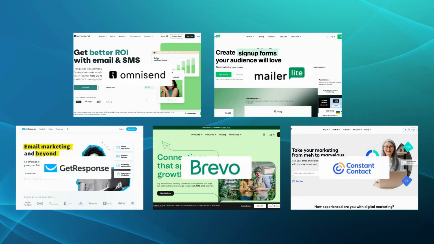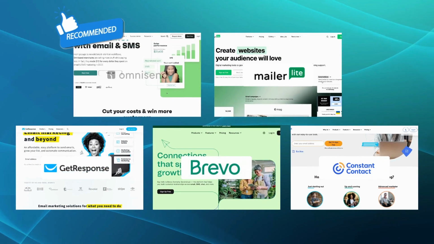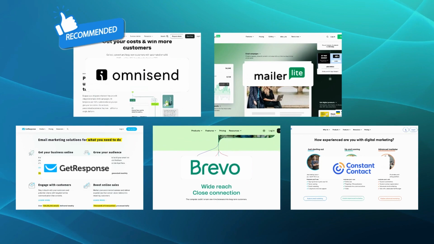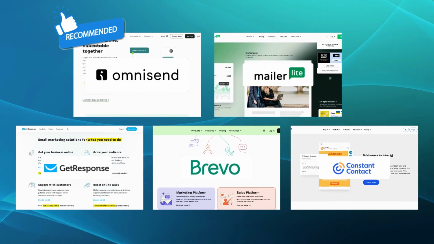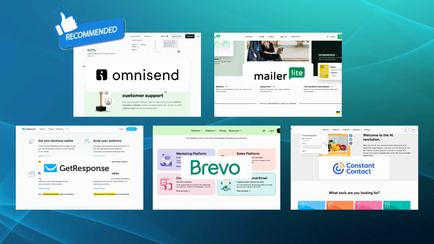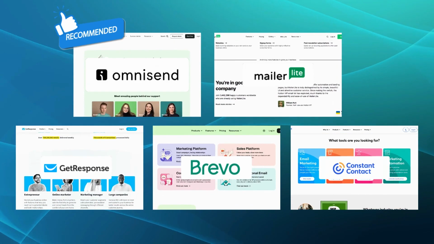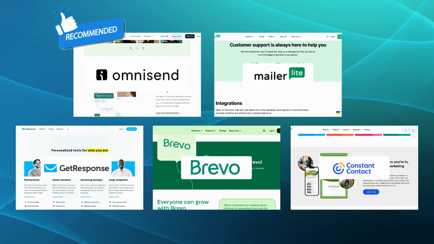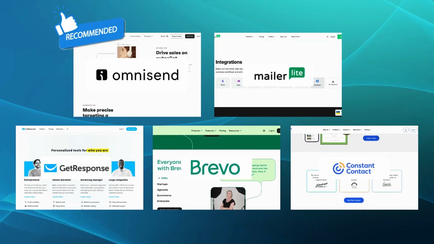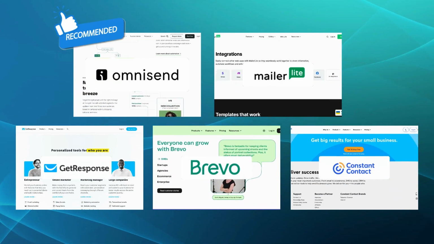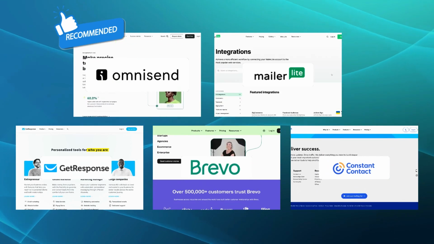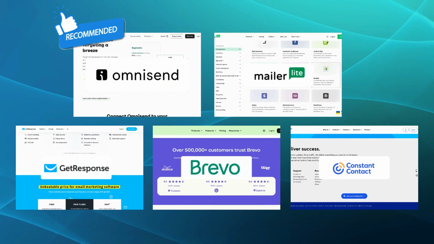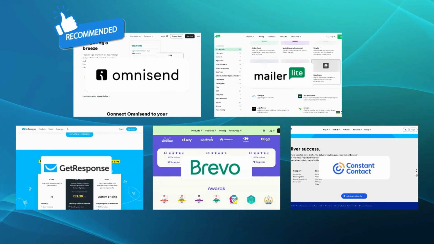Among the 5 alternatives to Klaviyo mentioned, we would recommend Omnisend as the best alternative. What sets Omnisend apart is its strong focus on catering to the needs of e-commerce businesses. Omnisend seamlessly integrates with popular e-commerce platforms like Shopify, Magento, and WooCommerce, making it an efficient solution for businesses operating in the e-commerce space. With its dynamic email content capabilities, Omnisend enables businesses to deliver personalized product recommendations and other dynamic elements, resulting in higher engagement and increased sales.